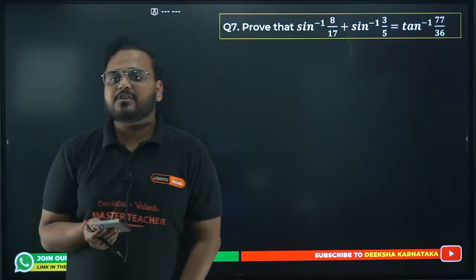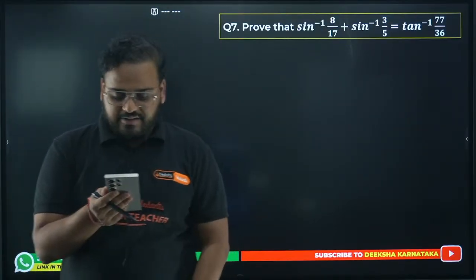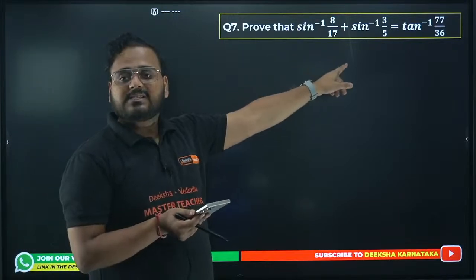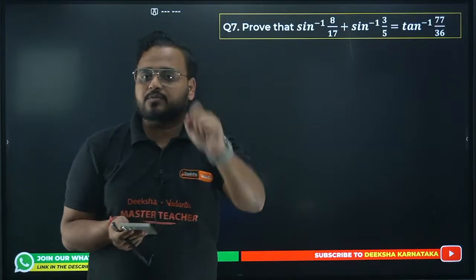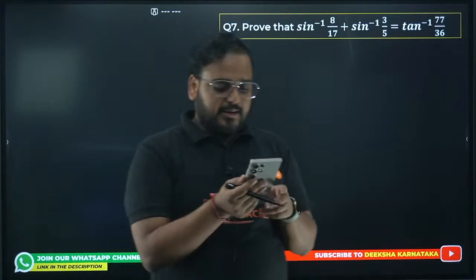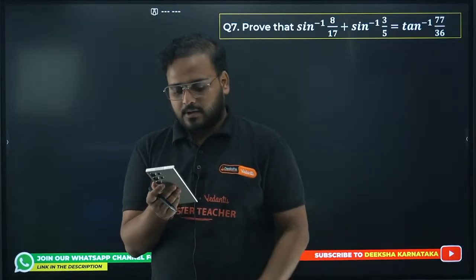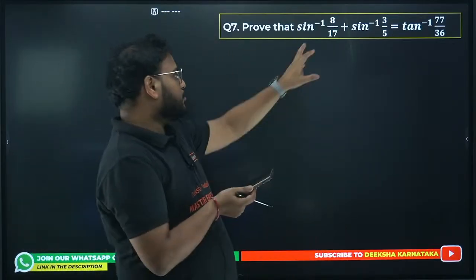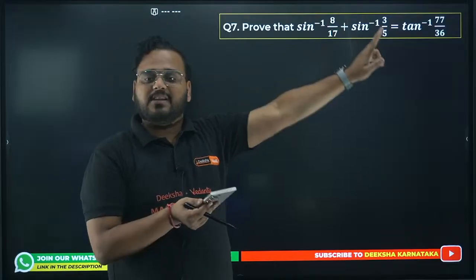So we have to prove that sine inverse of 8 by 17 plus sine inverse of 3 by 5. Who's solving this? Can you solve this? What's the approach? Just tell me what is the approach of this question. Anybody can tell me the approach of this problem? Okay. So we have to write sine inverse in terms of tan inverse. What's the approach?